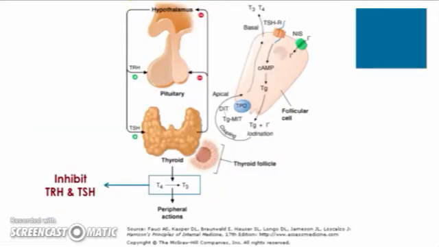So we can see the process with this diagram here. We can see the hypothalamus, we see the pituitary, and the thyroid gland. And what's nice about this diagram is it also shows the thyroid follicle and a follicular cell, which is where we have the synthesis of the thyroid hormones. But we do see the involvement here of iodide. So we see iodide entering the thyroid follicular cell and a series of events, and then the eventual formation of the T3 and T4, which also shows up here. So from the thyroid, we have the involvement of the iodide, and then the eventual production of the thyroid hormones.